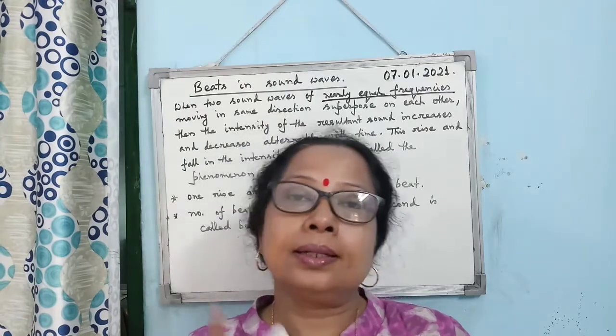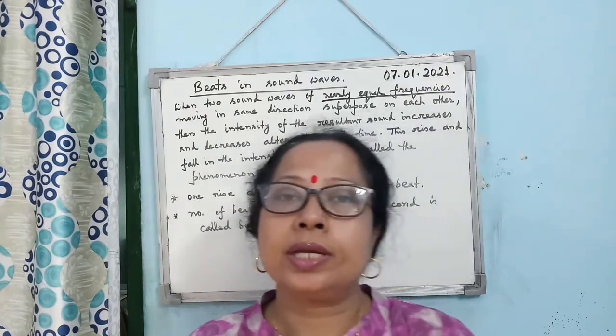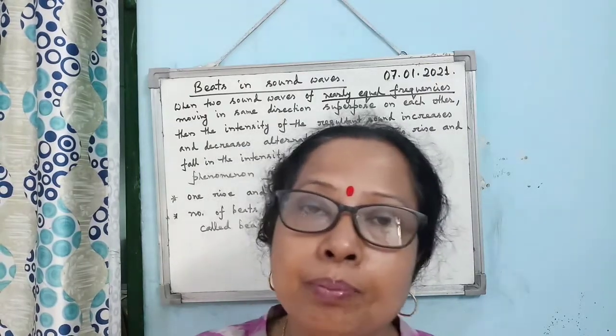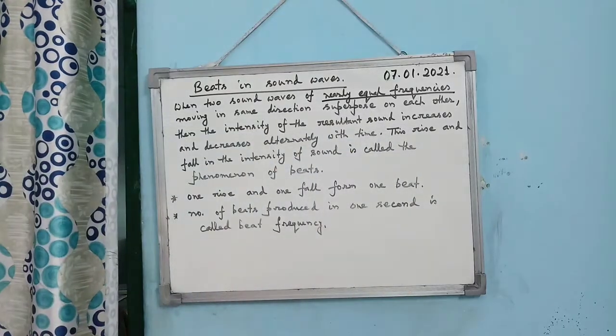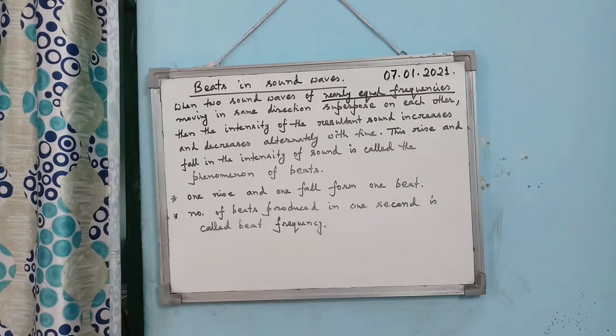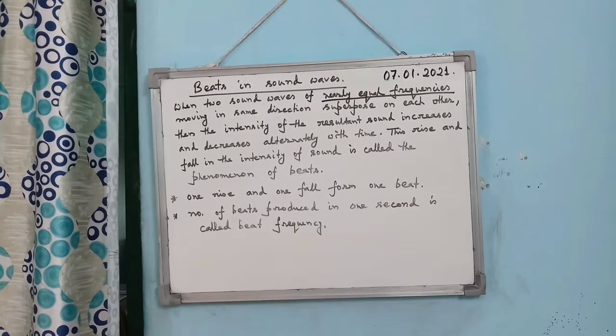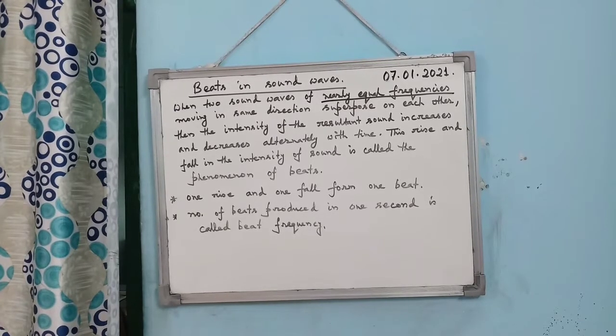Okay, and the number of beats produced in 1 second is called beat frequency. Now, unlike the interference, we have to do the analytical method for the formation of beats. But these are the 3 points I have written on the whiteboard. You must copy it and learn it, prepare it for your exam.